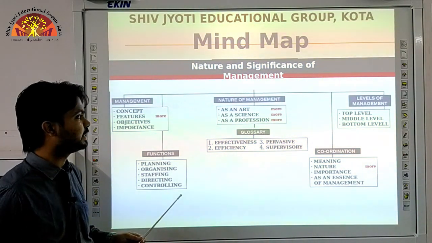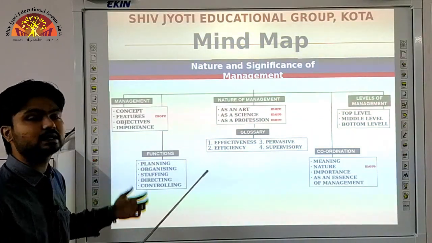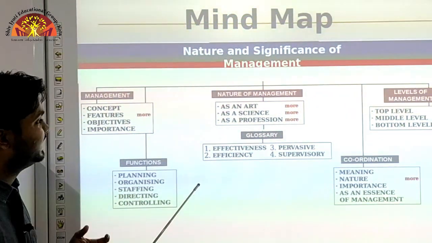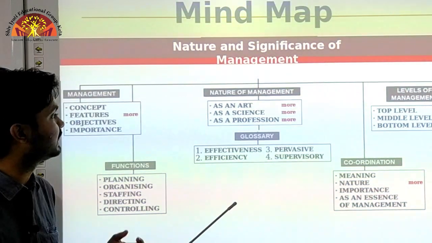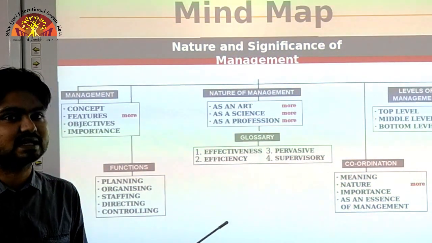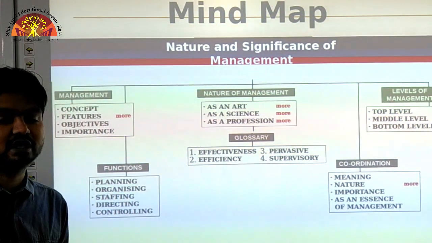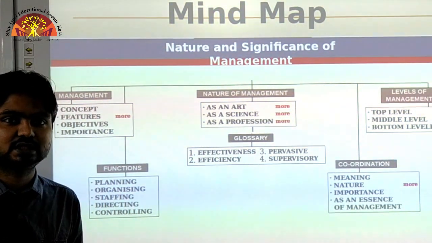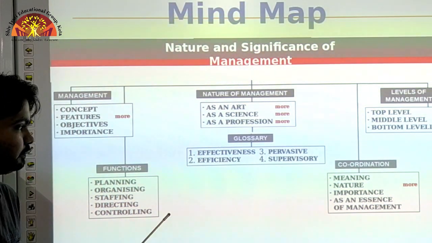So, in our first chapter, we have already discussed the following topics: the meaning of management and the nature of management. We have categorized it into three types, that is management as an art, as a science and as a profession. And we have discussed the levels of management. We have categorized it into three types, that is top level management, middle level management and lower level management.